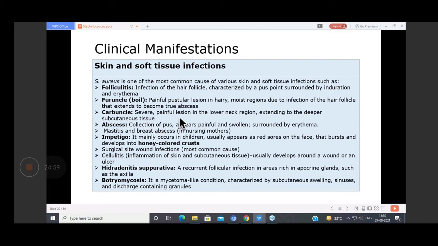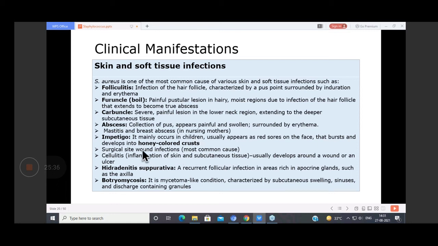Then carbuncles, a severe painful lesion in the lower back region or lower neck region, extending to deeper subcutaneous tissue. Then abscesses, a collection of pus, very painful and swollen, and the area is surrounded by erythema. Then it causes mastitis and breast abscess in nursing mothers. Then impetigo, which mainly occurs in children, usually appearing as red sores on the face that burst and develop into a honeycomb crust.